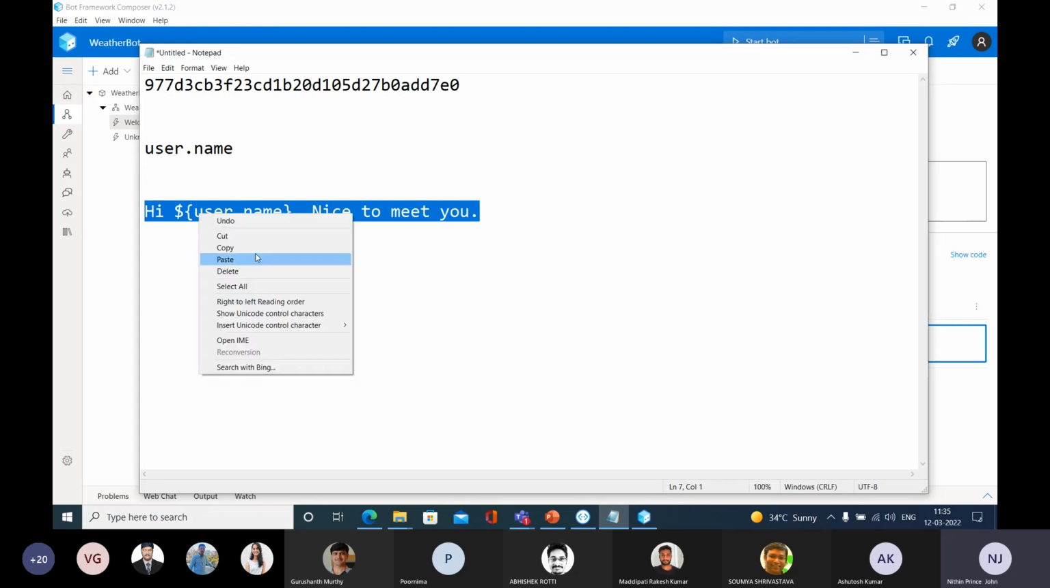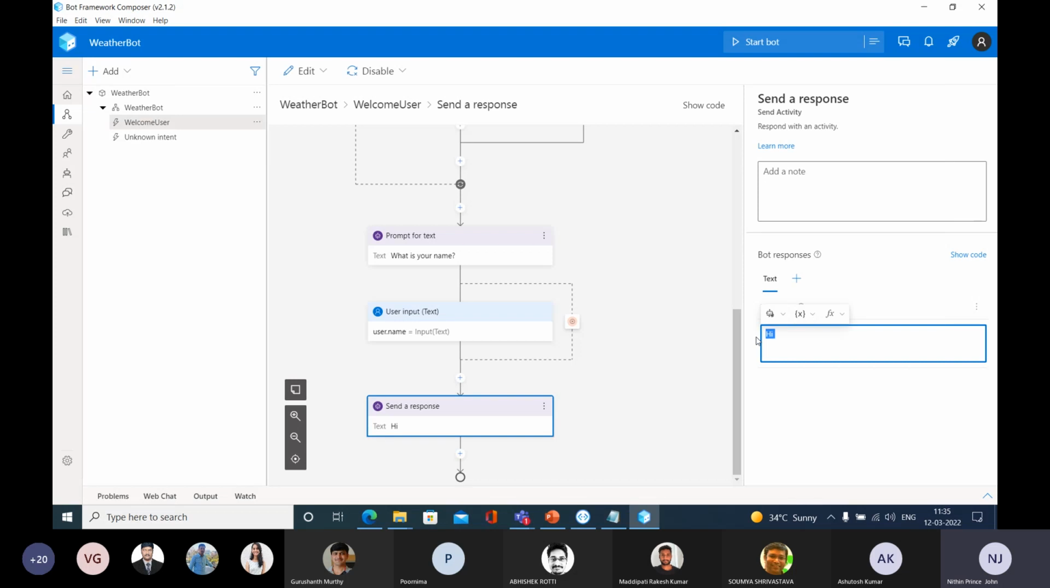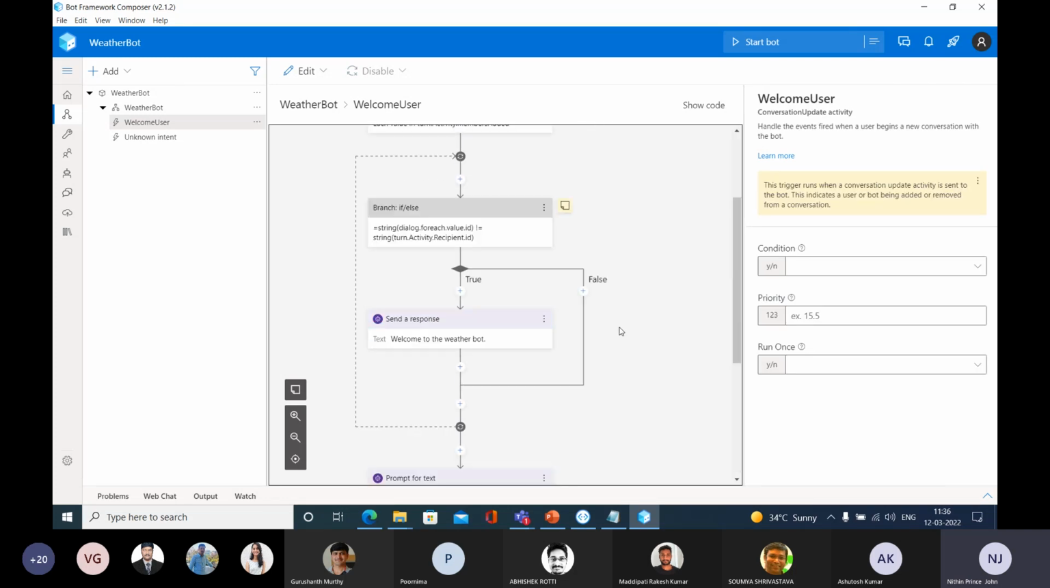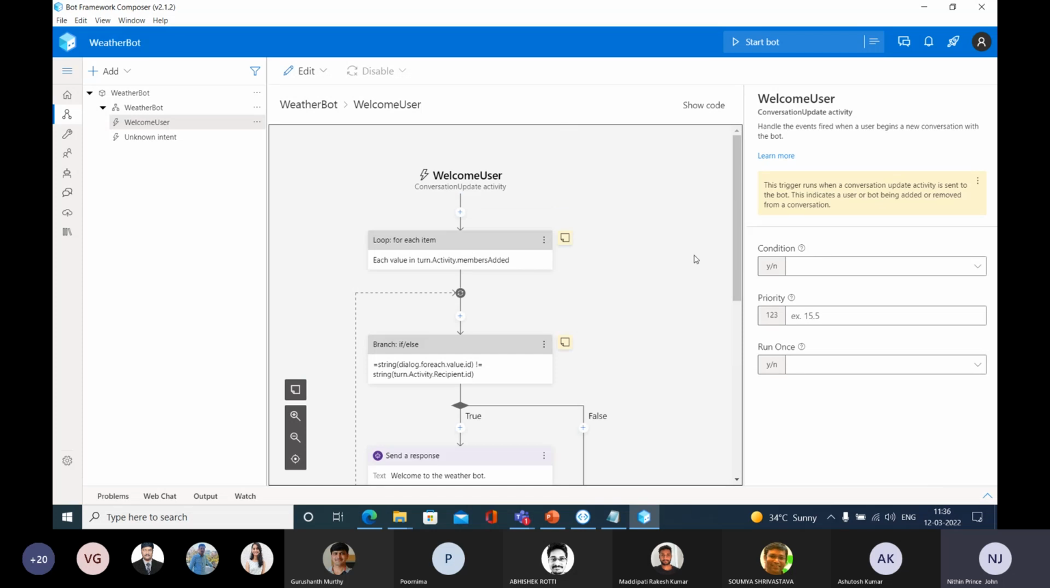So let me copy this statement and put that here. Hi, user.name, nice to meet you. So this is now the structure that we have created. So let me run this bot, to check whether this bot is actually running according to our wish. Let me select the start bot.